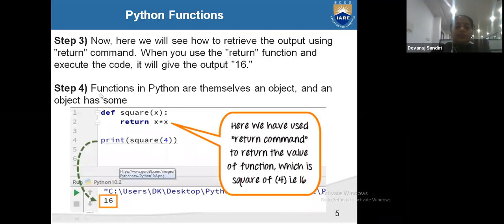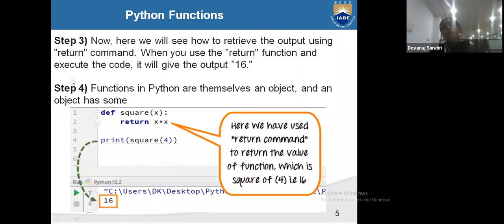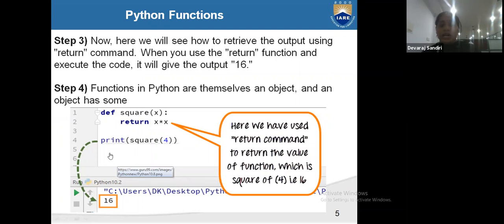But how do we retrieve the output? Using the return command. When we use the return command and execute the code, we will get the output. So here we are using the return function: return x into x means it is returning the output. Then we can write print square of 4. Here we have used the return command to return the value of the function, which is the square of 4, that is 16.